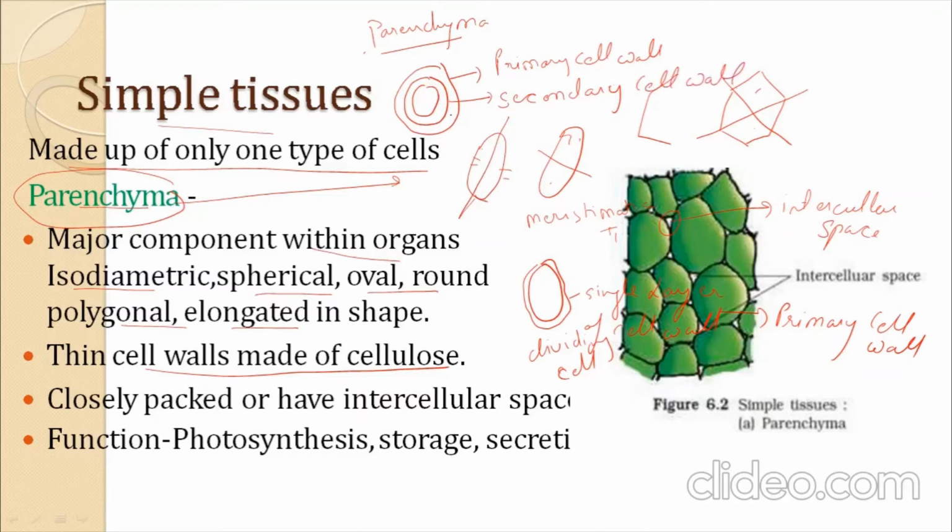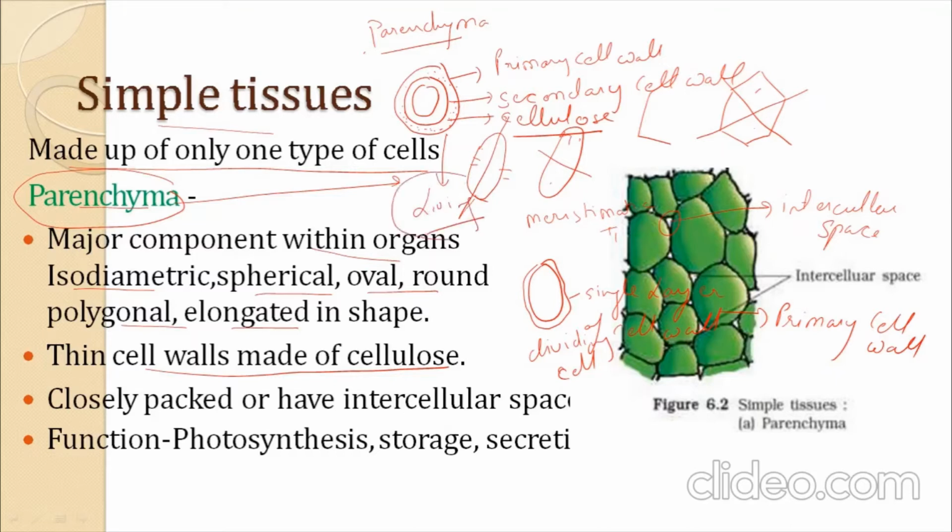In between these there is a layer filled with a biomolecule, which is cellulose. Cellulose is a polysaccharide, one of the types of carbohydrates. This cellulose helps keep the cell alive. These cells are living cells.